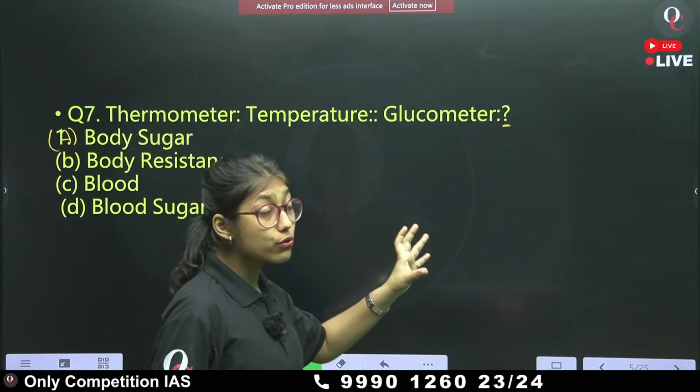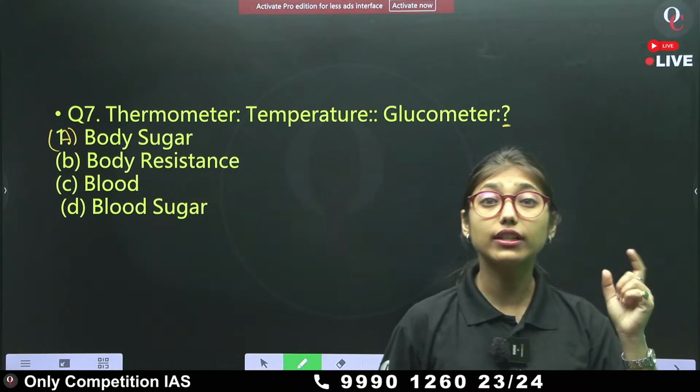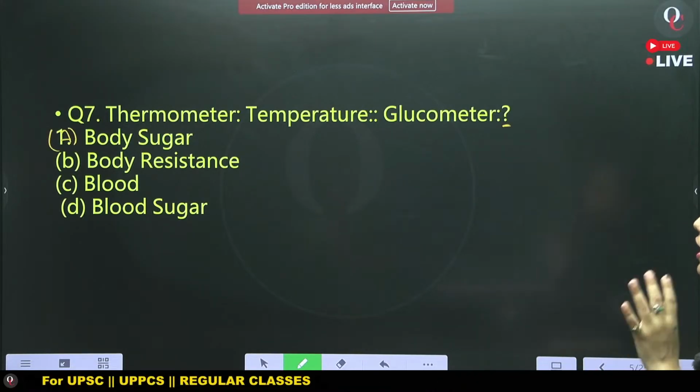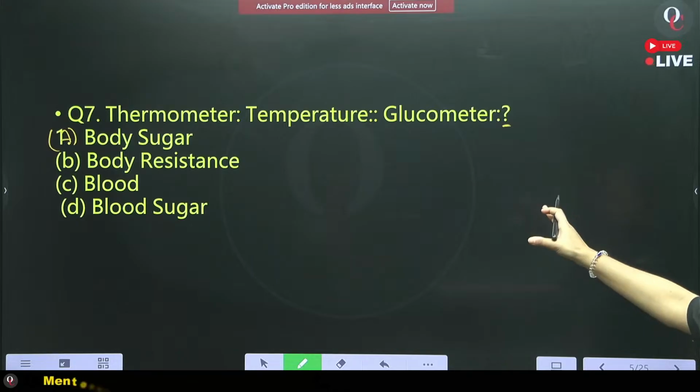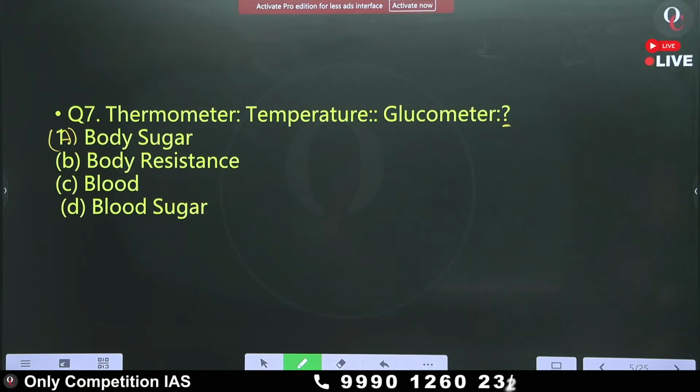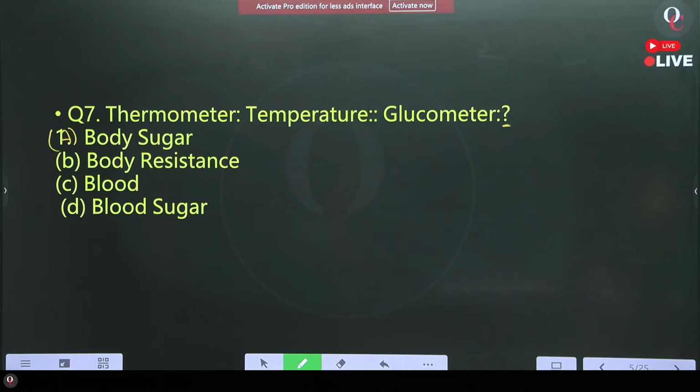Thermometer is used to measure temperature. Similarly, glucometer is used to measure what? Option A, body sugar. Option B, body resistance. Option C, blood. And option D, blood sugar. What will be the answer?